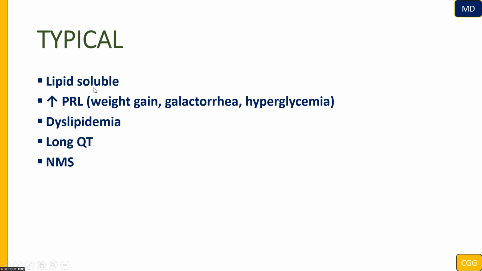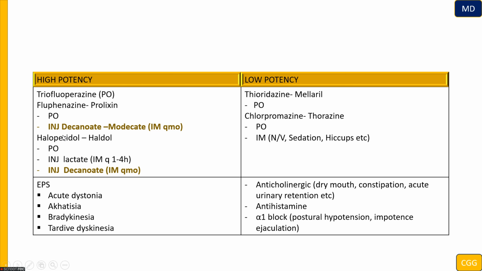The side effects are going to be specifically dyslipidemia, weight gain, metabolic syndrome, essentially storage in the fat, also long QT. These are caused by typicals and atypicals, and also neuroleptic malignant syndrome. We're going to talk about neuroleptic malignant syndrome in the next lectures. High potency ones tend to cause extrapyramidal symptoms, and low potency ones cause more anticholinergic, antihistamine effects, and blocking of the alpha-1 receptor. So this is a bad choice to use in an elderly patient.